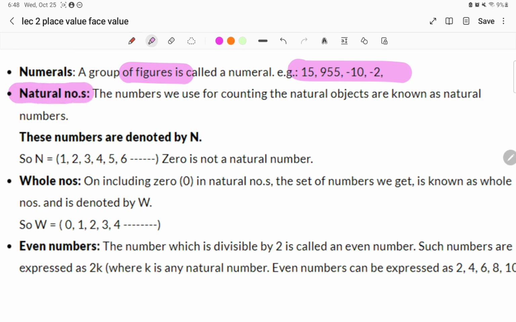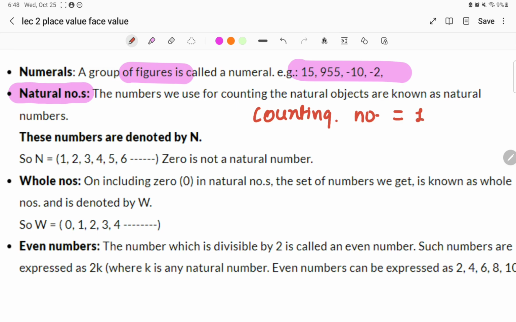The first and the most important terminology is natural numbers, and questions are asked based upon the natural numbers. I'll tell you the question from the previous year question paper, but first understand what natural numbers are. Natural numbers are the counting numbers that start from 1.